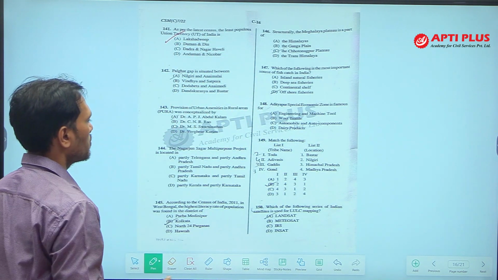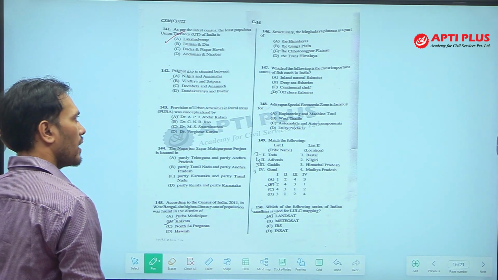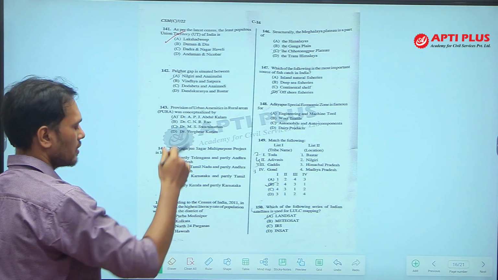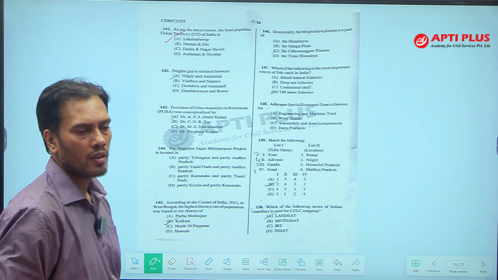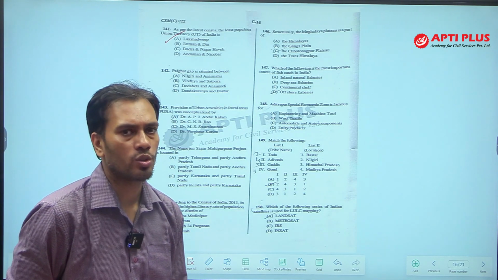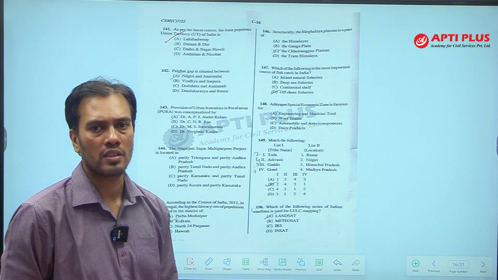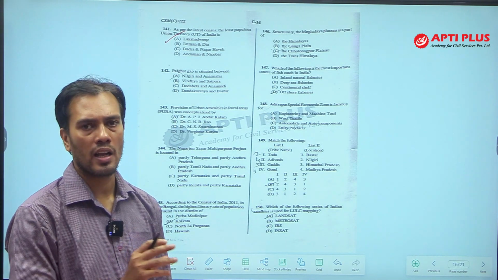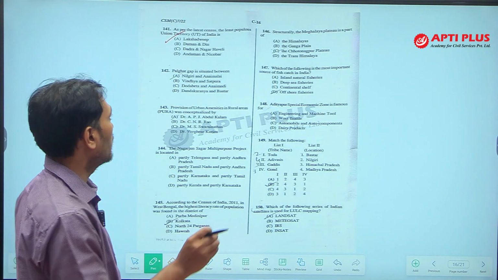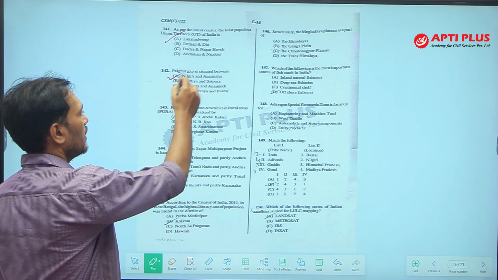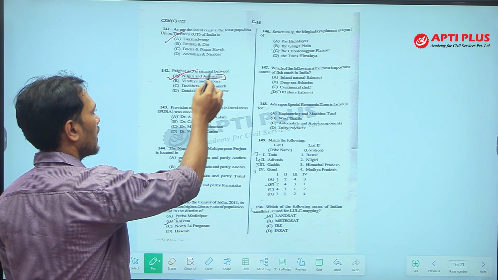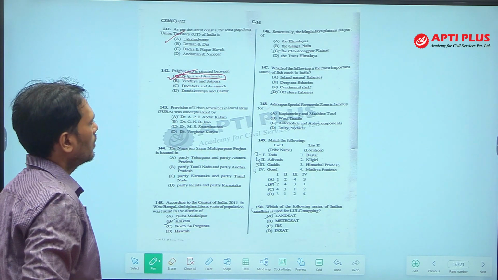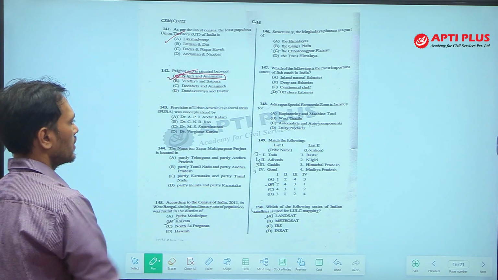Lakshadweep has the least population. Next, Palghat Gap is situated between. Palghat Gap is just below Nilgiri and it connects Kochi with Coimbatore. Kochi is in Kerala, Coimbatore is in Tamil Nadu. So, it connects Kerala and Tamil Nadu and it is between Nilgiri and Anaimalai. Okay. So, this is the answer.